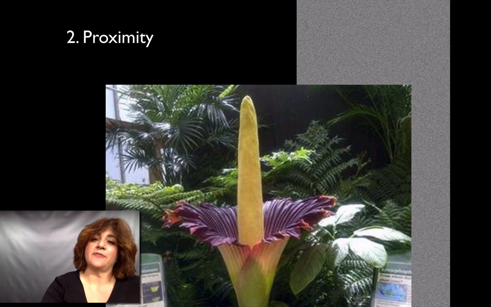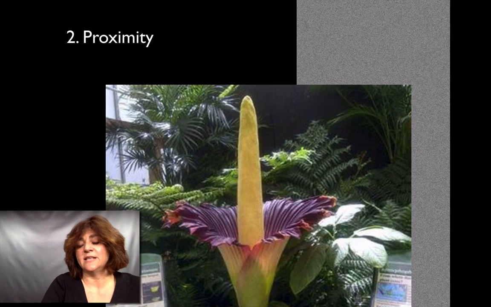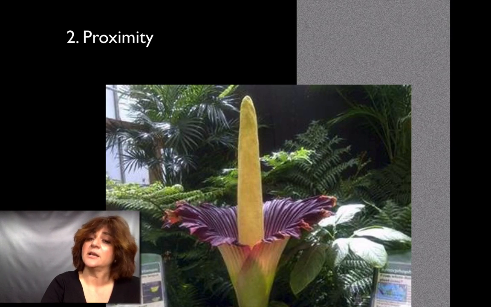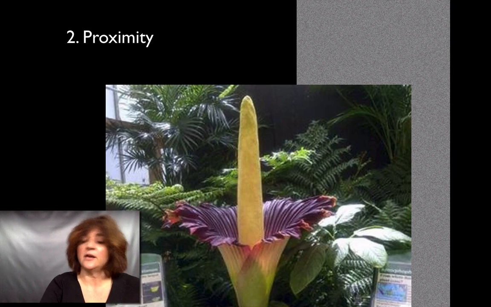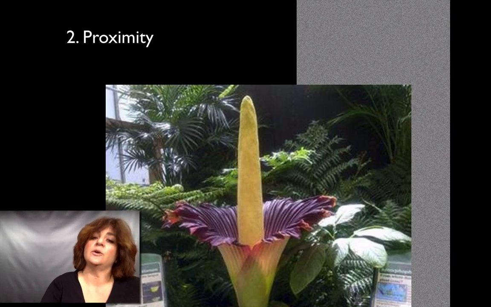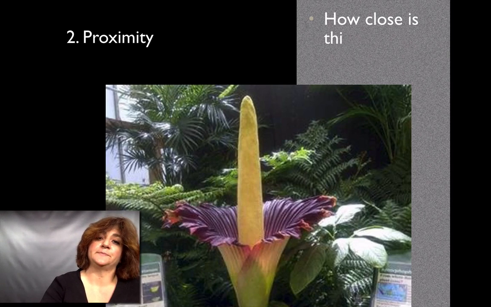Now another factor that comes into play is proximity. Is it happening near to us? Now this is called the corpse flower. It's a flower, it blooms very infrequently and it smells like a dead body. Now if that was happening in Minnesota right now, would that be of interest to people in Columbus, Ohio? Probably not. But when it bloomed on the Ohio State campus, it was very big news both at Ohio State and also in the Columbus community. So the fact that this had proximity to us is what makes it significant.